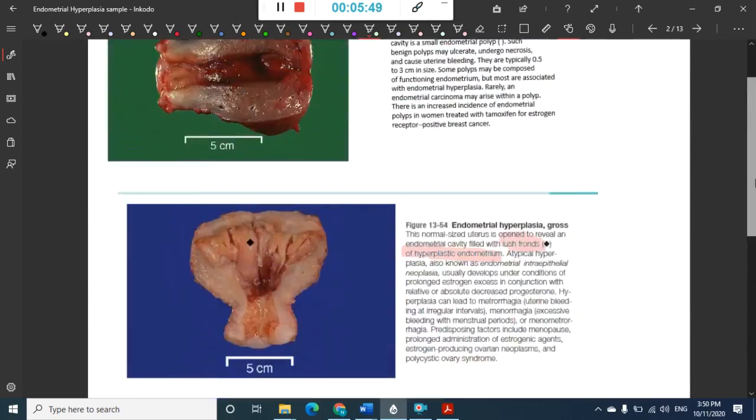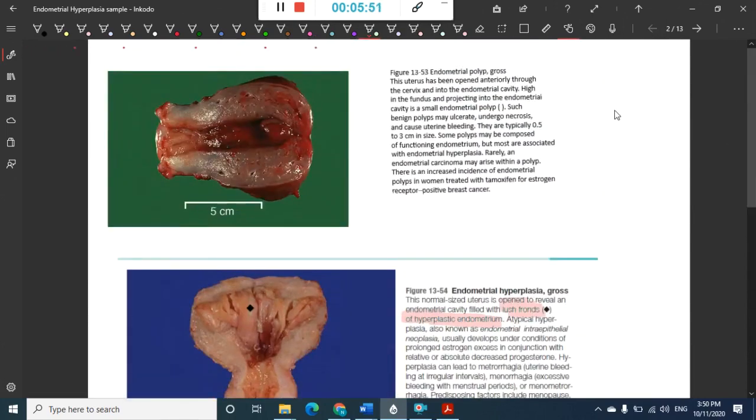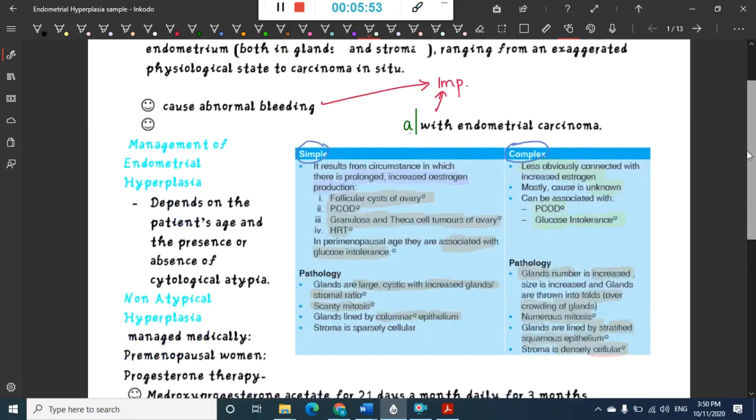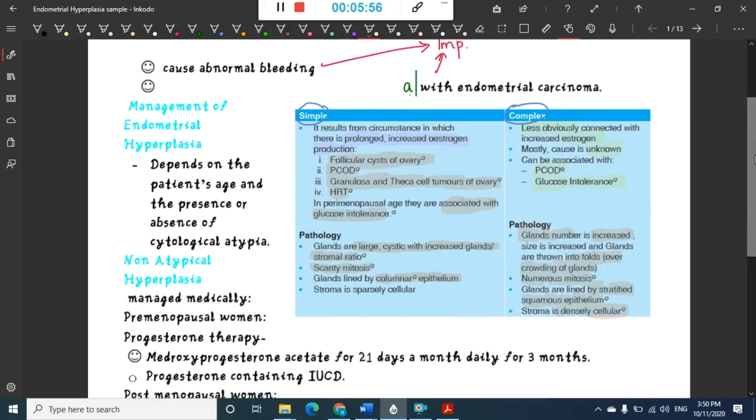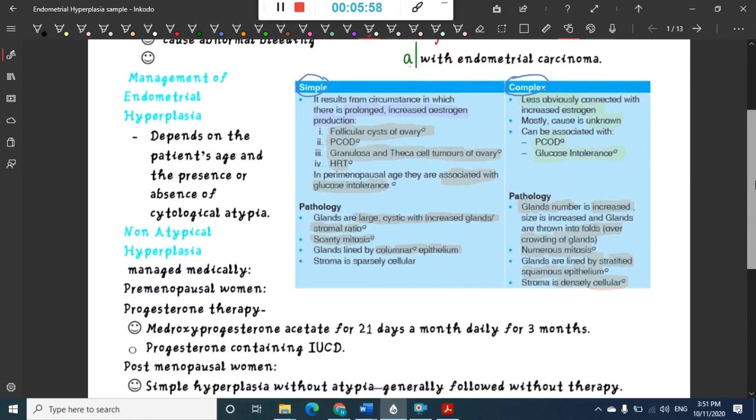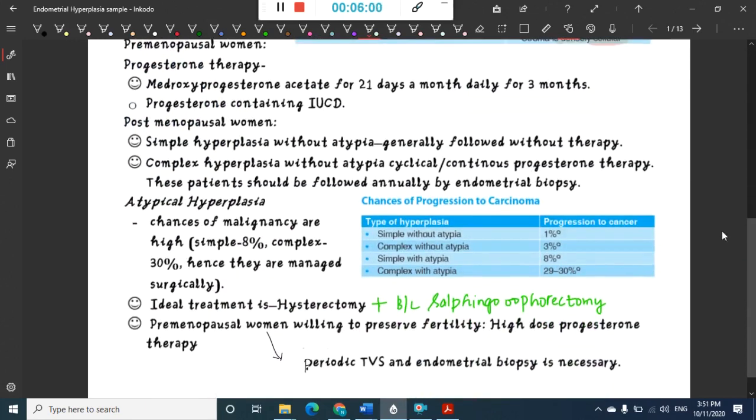Okay, then if you see, that is the two types of hyperplasia which you see: simple endometrial hyperplasia and complex endometrial hyperplasia. Now once you have diagnosed it, then you will have to know the progression to cancer, what is their level of progression to cancer, the chances of progression to carcinoma. So we can divide it by type of hyperplasia.